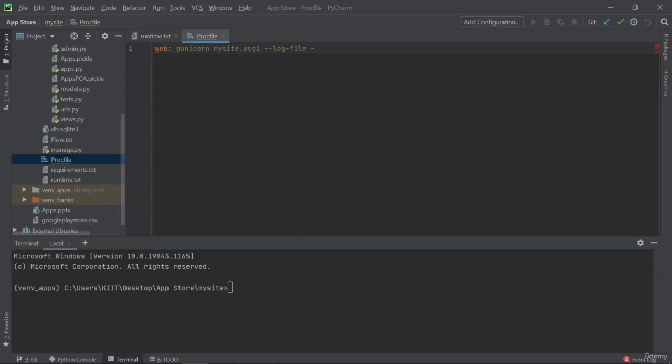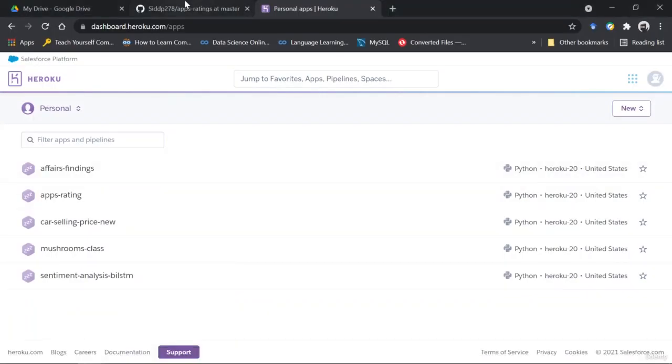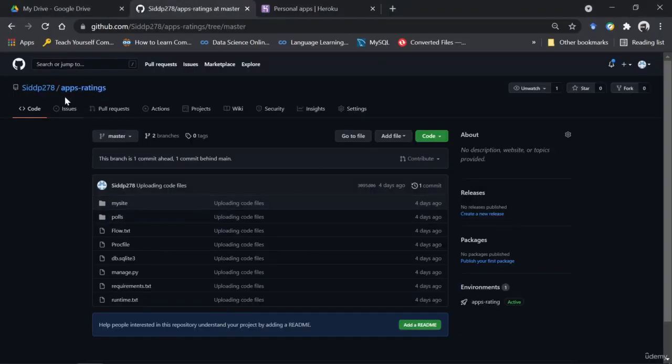Now, before we directly move forward to the Heroku platform, let's first understand one thing. Once you have created the procfile and runtime, what you have to do is upload the code onto a GitHub repository, right? As you could see, I have created a repository, apps ratings, and in the master branch, the code is present. You can see the procfile, the requirement.txt and the runtime.txt.